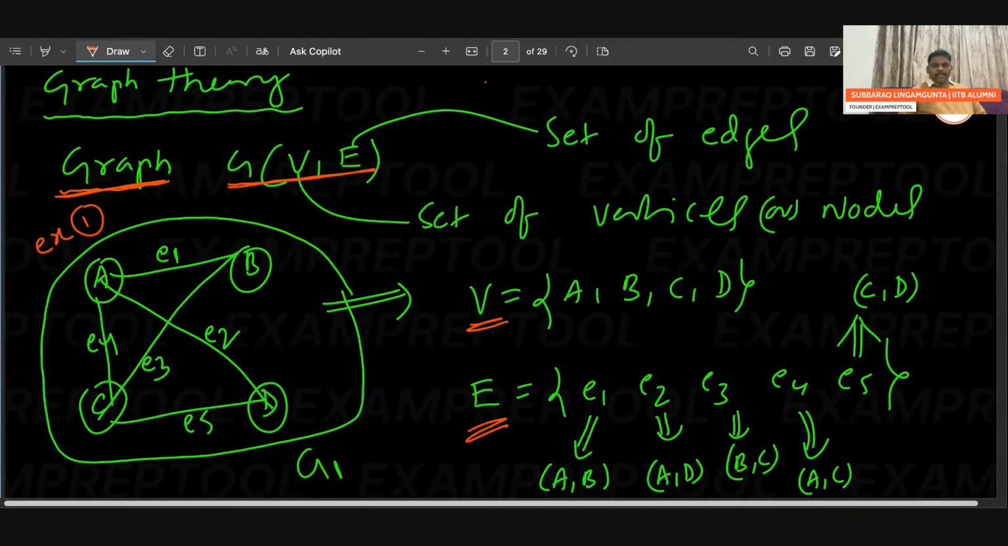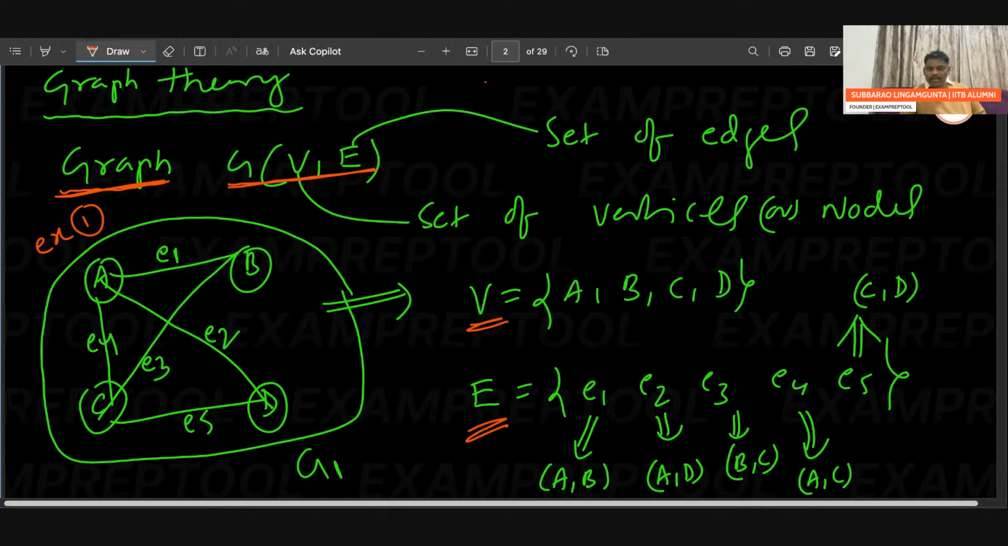So I started here. What is a graph? Graph G is a combination of V and E. What is V? Set of vertices. What is E? Set of edges. If you have even a small doubt, see this one, I started graph theory with this.